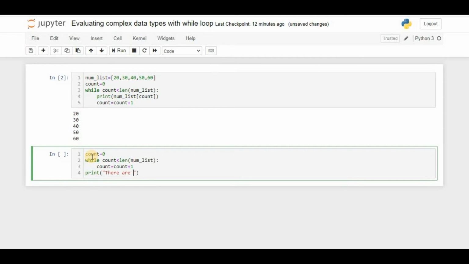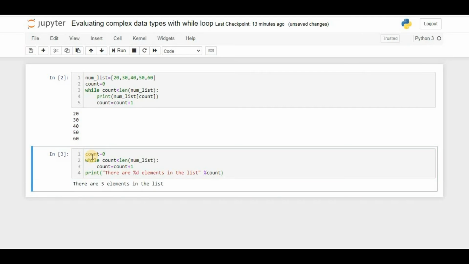There are, percent d, elements in the list, and then percent count. Now we'll try to run this.